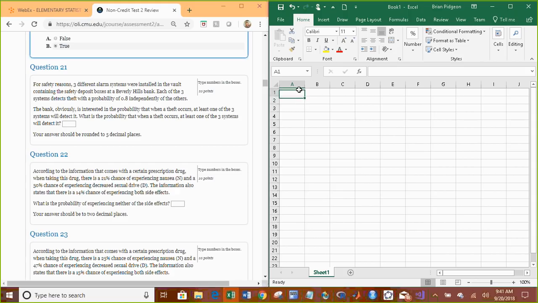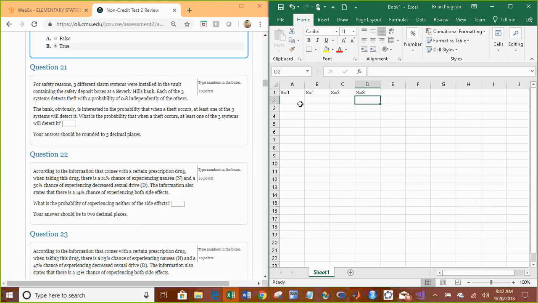So, think of it like this. We could have someone break in and none of the systems detect it, one of the systems detect it, 2 detect it, or 3. Can't do more than that because there's not more than 3 alarms. Not detecting it is bad. So what you're hoping for is if there are 3 alarm systems, at least one of them will detect it.